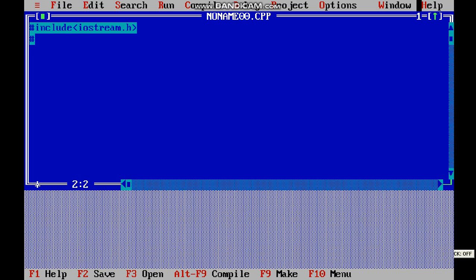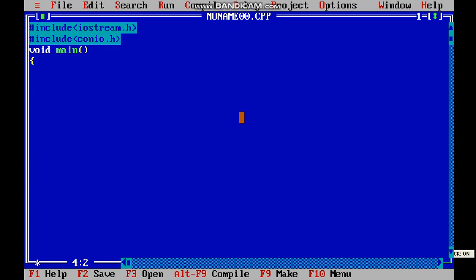Sorry, it is a capital, so write it in small: conio. Then write down void main. This is the boilerplate that you have to write in every program.